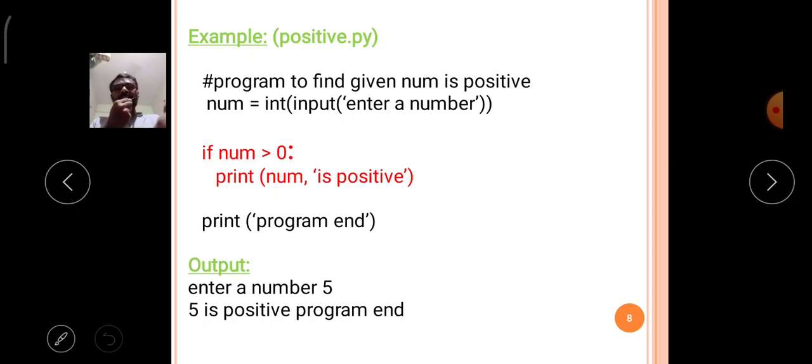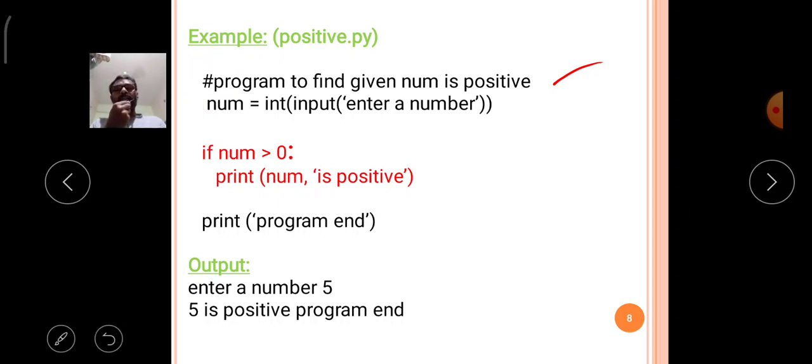The first line is the comment: the program to find whether the given number is positive. Before the comment line, I used the hash symbol. That's why this is called the programmer's comment line, and it will be omitted when the Python interpreter executes the program.